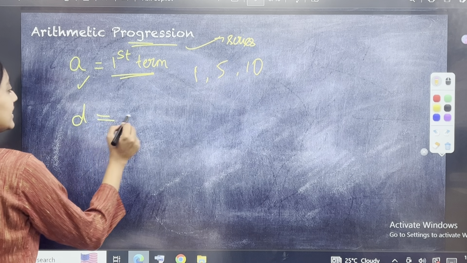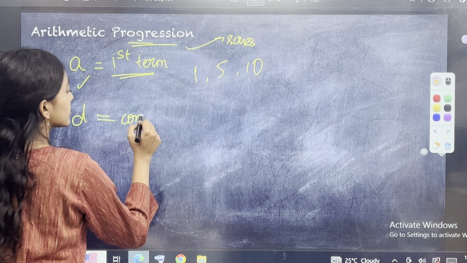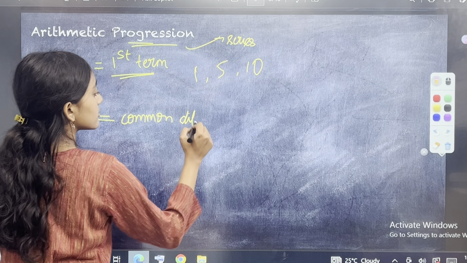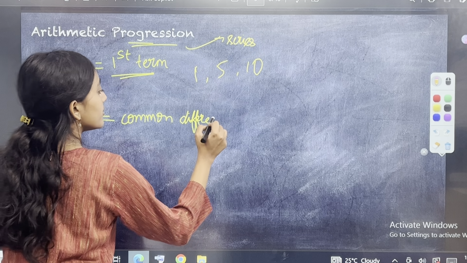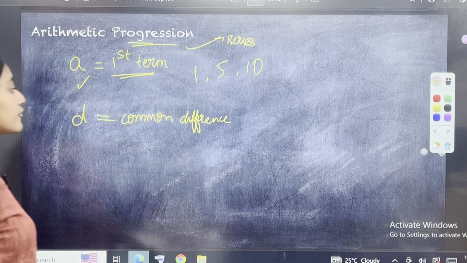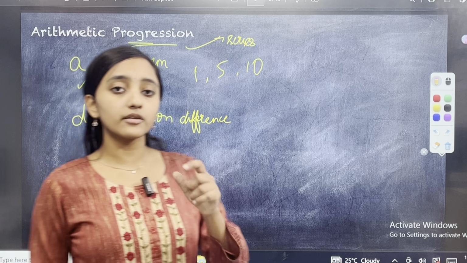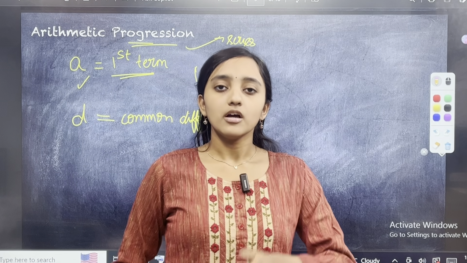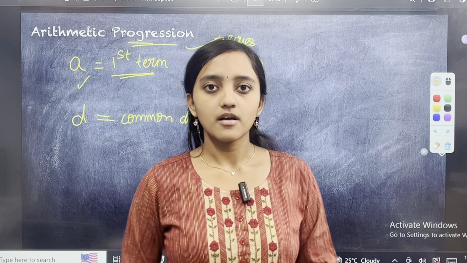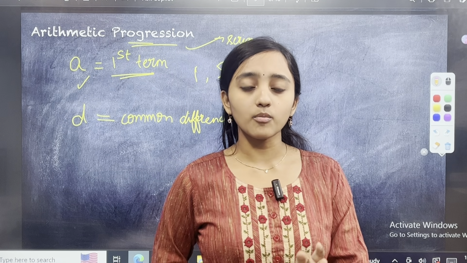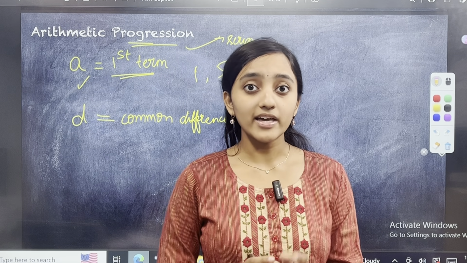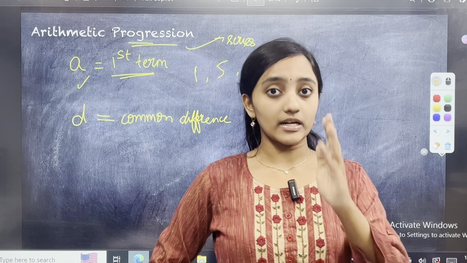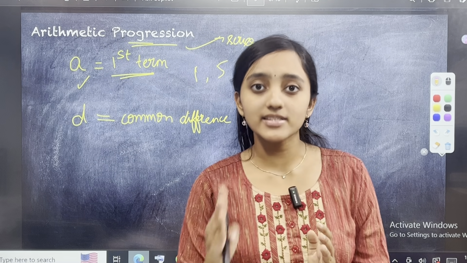D for Delhi. D का होता है मतलब होता है common difference. What do you mean by common difference? Common difference का मतलब ये होता है जो एक difference होता है वो common होता है between each and every term. For example, if you have a series 5, the second term of the series is 8. So 5 is the first term, so it is known as A. A is the first term and that is 5. The second term is 8.